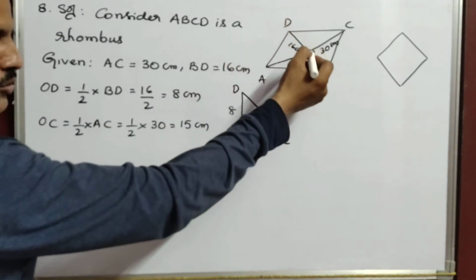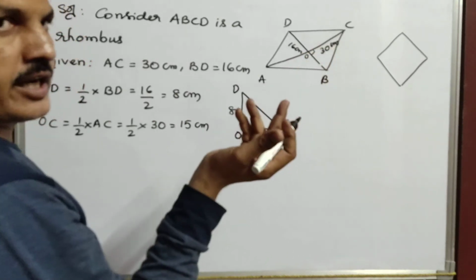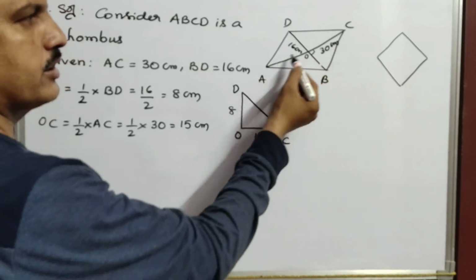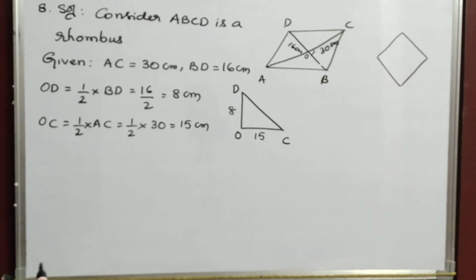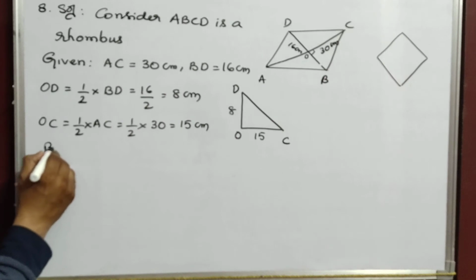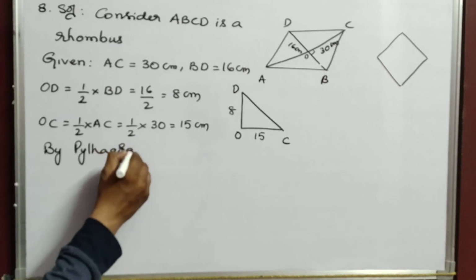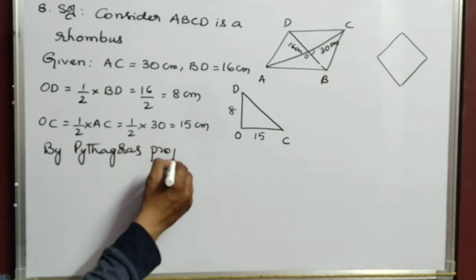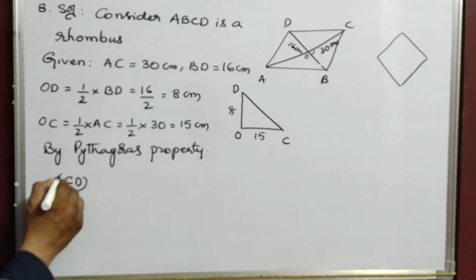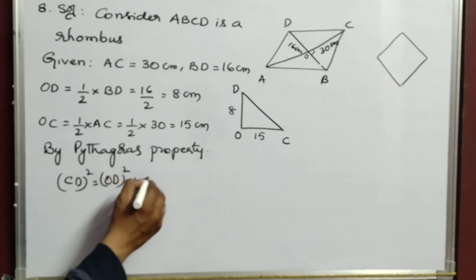Okay. I have just drawn this figure. If you want, you can draw this figure also. BOC, any triangle you can choose, or you can choose BOA, or AOD. Anything, same. Now I want to find CD. So by Pythagoras property, CD square equals OD square plus OC square.